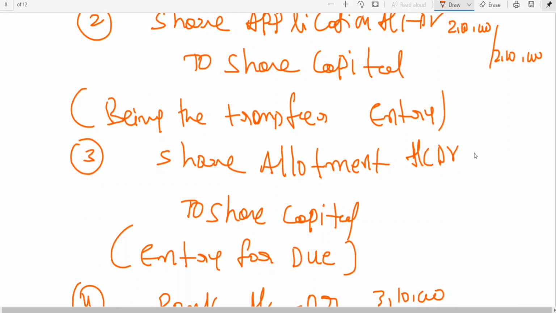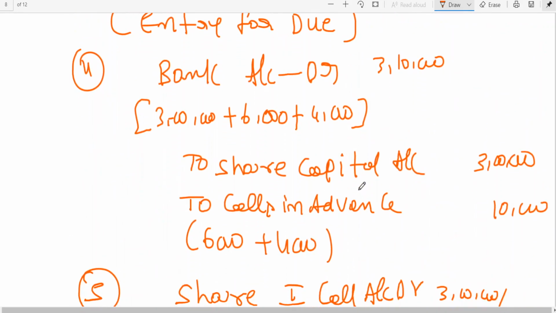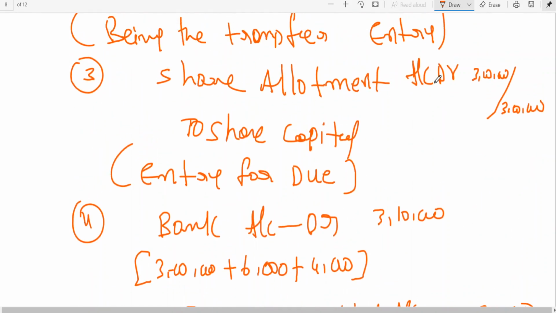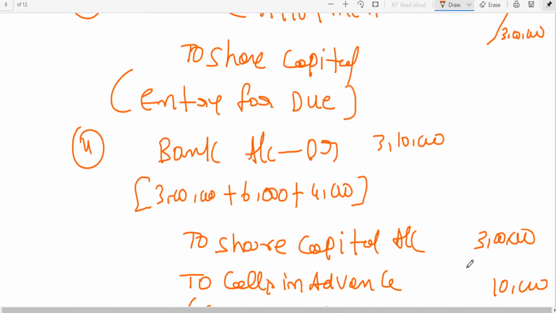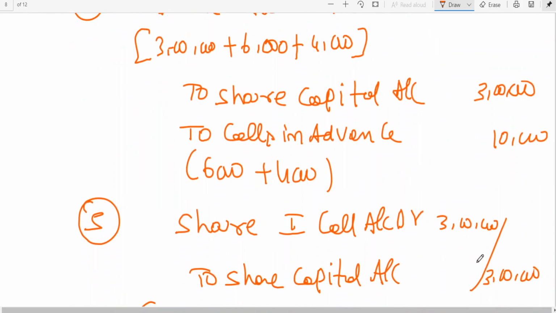What is application allotment money? 3 lakhs, no? Then bank account debit to share capital, to calls in advance. Actually 3 lakhs is supposed to be received, but how much has been received? 3,10,000. Now we are splitting it: 3 lakhs towards share capital, and this 10,000 rupees towards calls in advance.